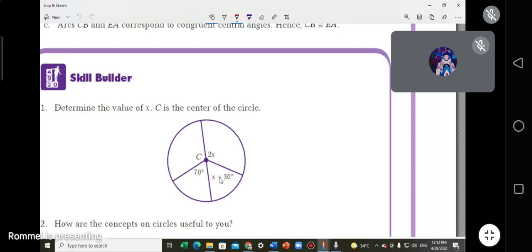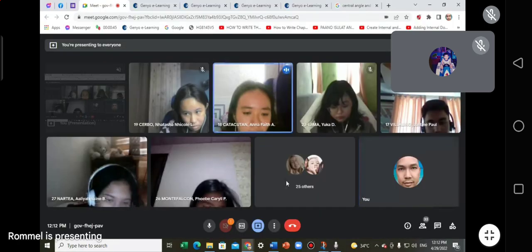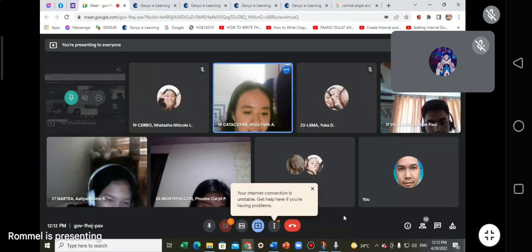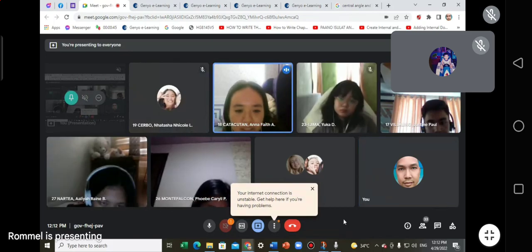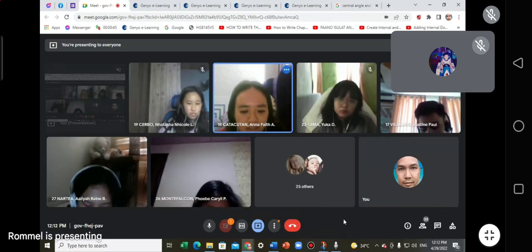Sir? Angles. Dalawa sila, no? Aliyah: No po, since we know that x is equal to 50, so x plus 30 will give us 80 degrees. And since the other angle measures 70, it's not congruent.